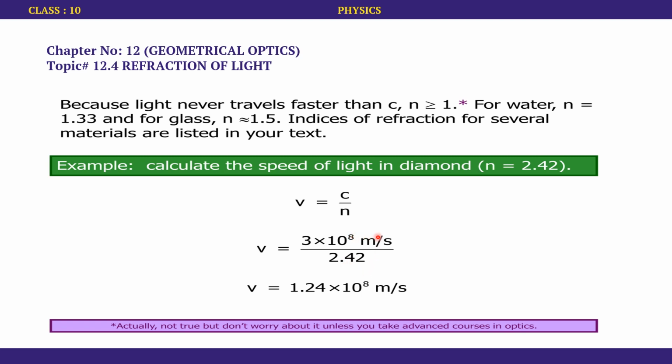By dividing the speed of light in vacuum by the refractive index of the diamond, we get 1.24 into 10 to the power 8 meters per second. This is how we can use this formula.